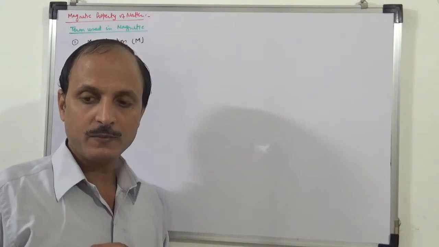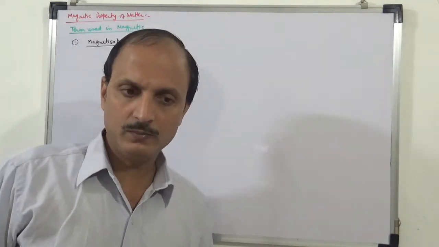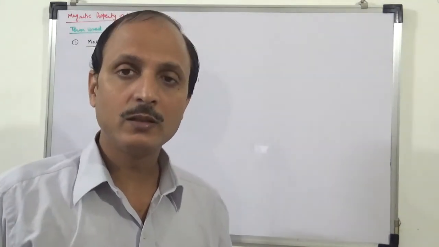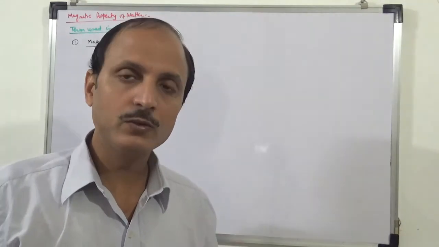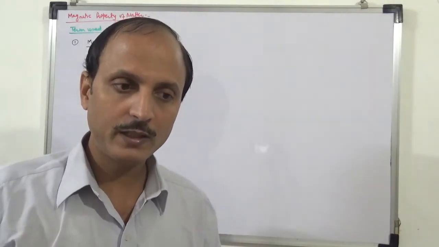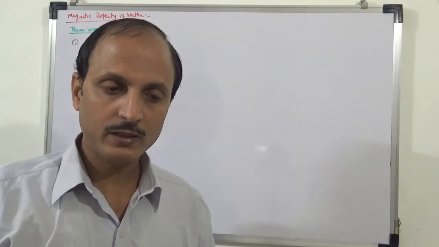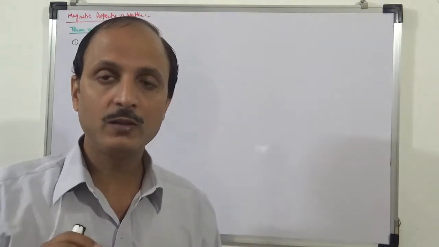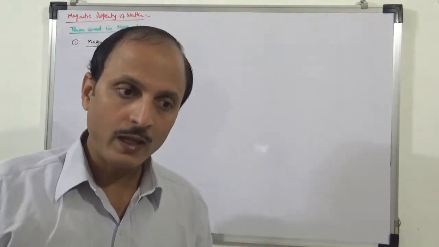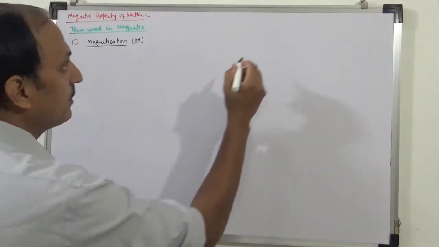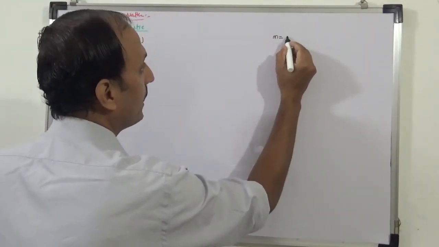Magnetization is different. Some books use other notations, but we will use capital M, so don't get confused. Write down that this capital M is different from the magnetic dipole moment, and here we'll use small m as the magnetic dipole moment.